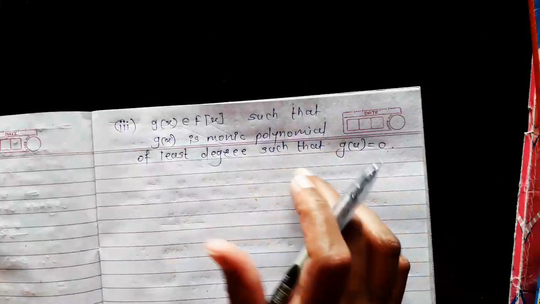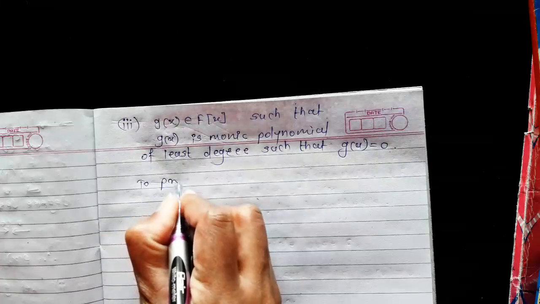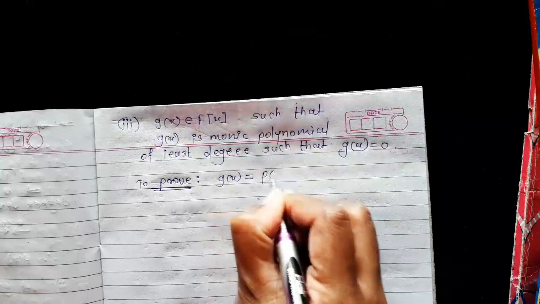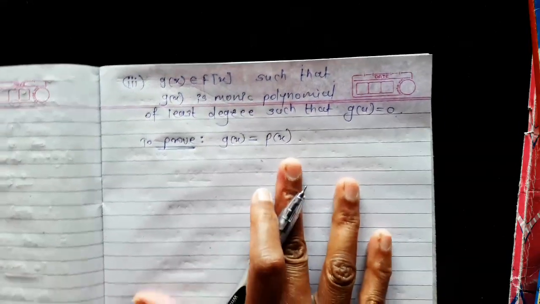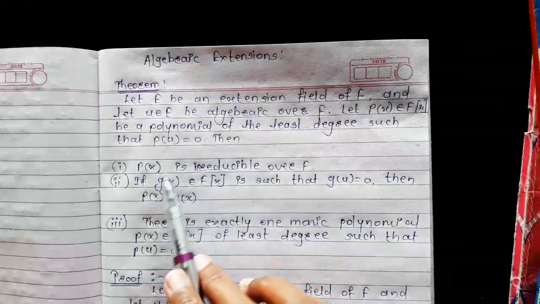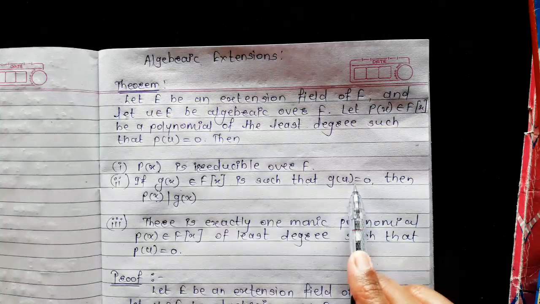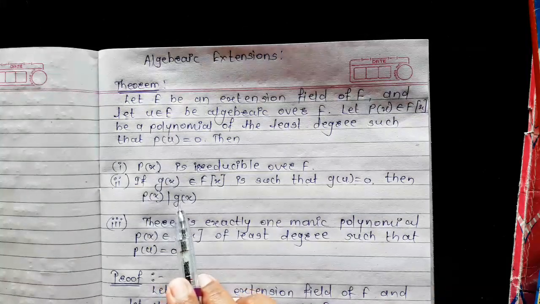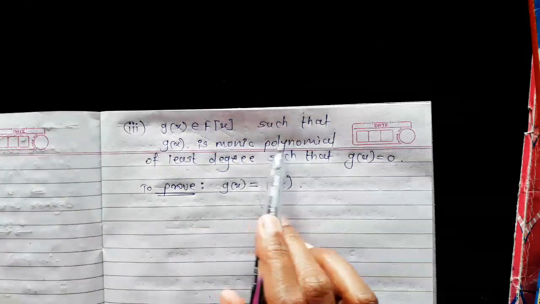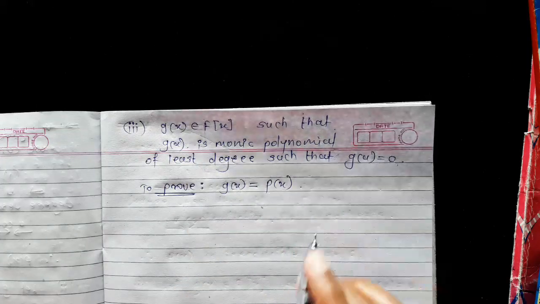Now here we prove that g(x) is nothing but p(x). In the second part it is given that if g(x) belongs to the polynomial ring F[x] and g(u) = 0, then p(x) divides g(x), and here we consider that g(x) is a monic polynomial belonging to F[x] and g(u) = 0.